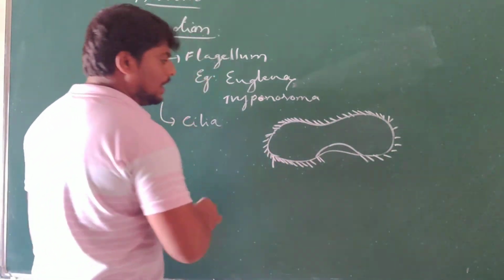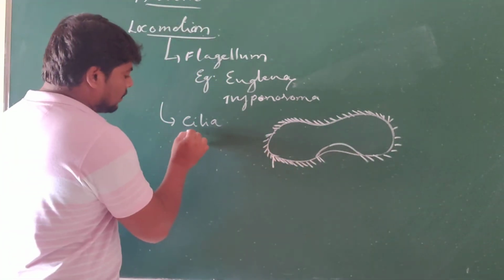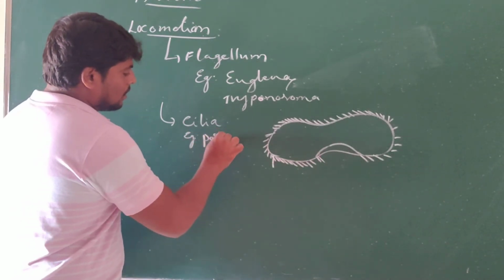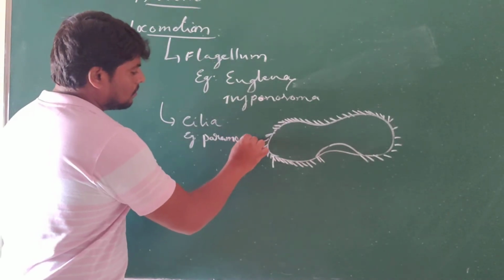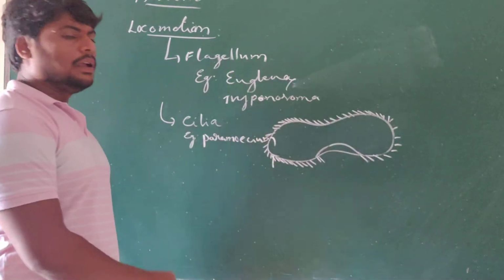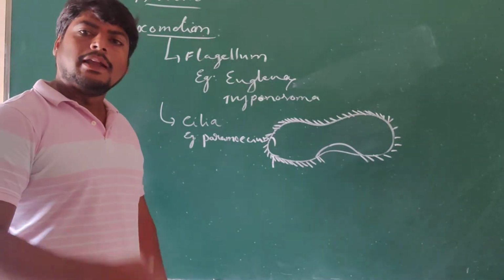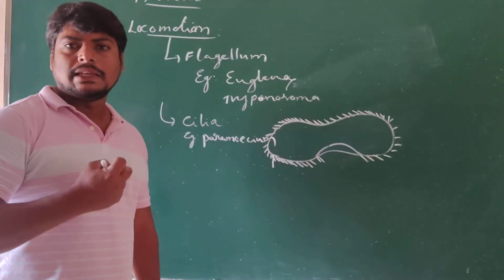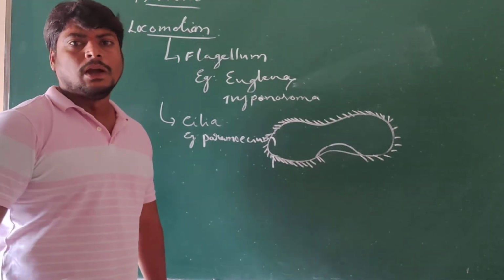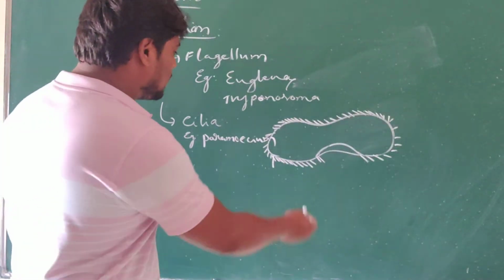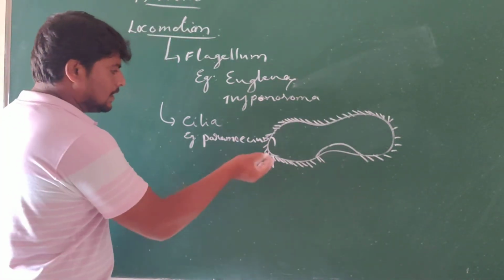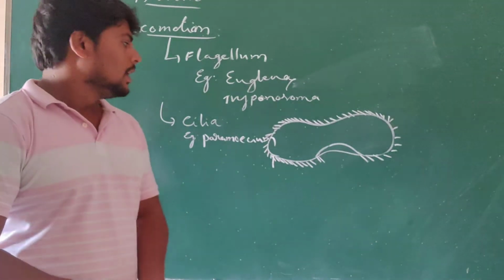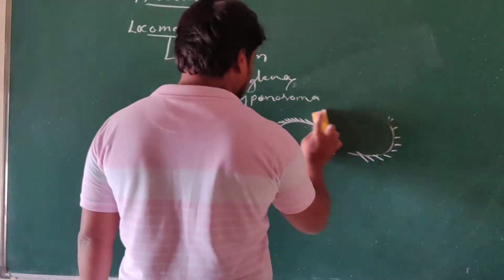So it is a ciliated body. Where is this cilia found? For example, in paramecium. Its body is surrounded by small hair-like structures. What do we call them? Cilia. And these cilia allow them to move from one place to another place. Understand? In the case of paramecium, we can see that cilia allow them to move. So this is locomotion.